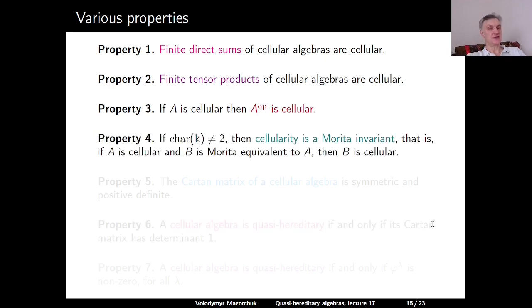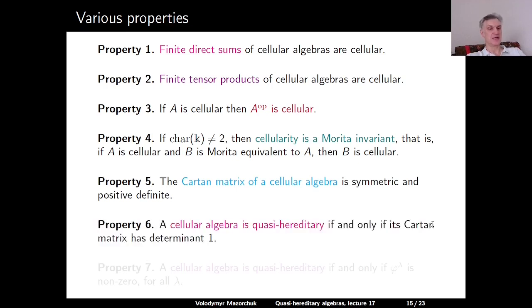And if the characteristic of K is different from 2, then cellularity is a Morita invariant. That is, if we have some cellular algebra A and some algebra B which is Morita equivalent to A, then B is also cellular. Property 5. The Cartan matrix of a cellular algebra is symmetric and positive definite. Property 6.